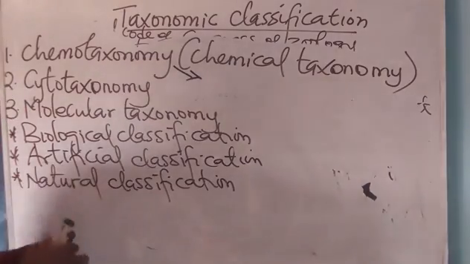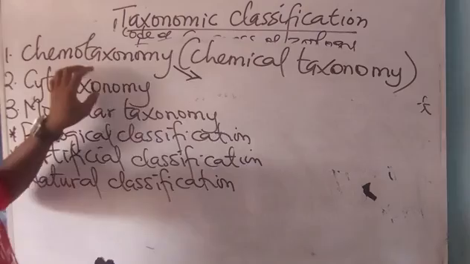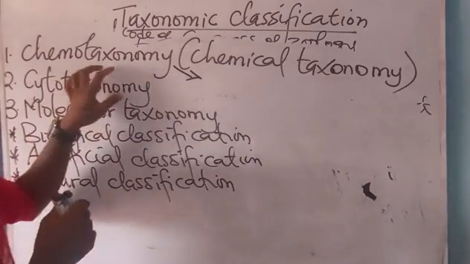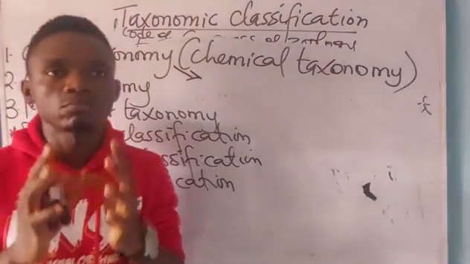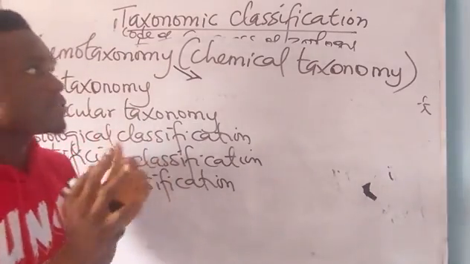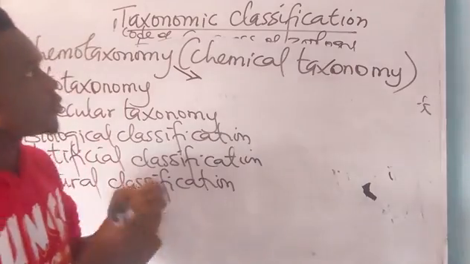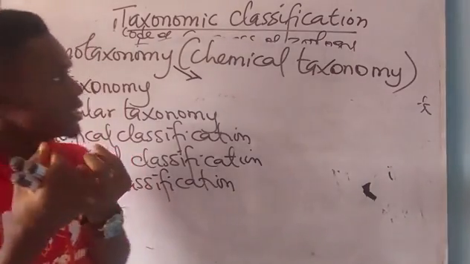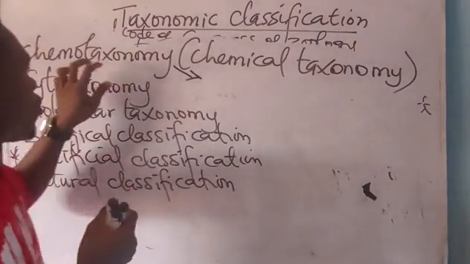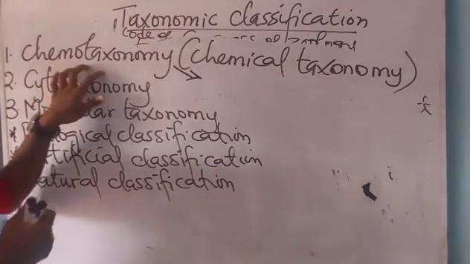Now this first one, which is what? Chemotaxonomy or chemical taxonomy. In this type of taxonomy, plants are categorized or classified based on what? The distribution or the constituents of what? Chemical substances.